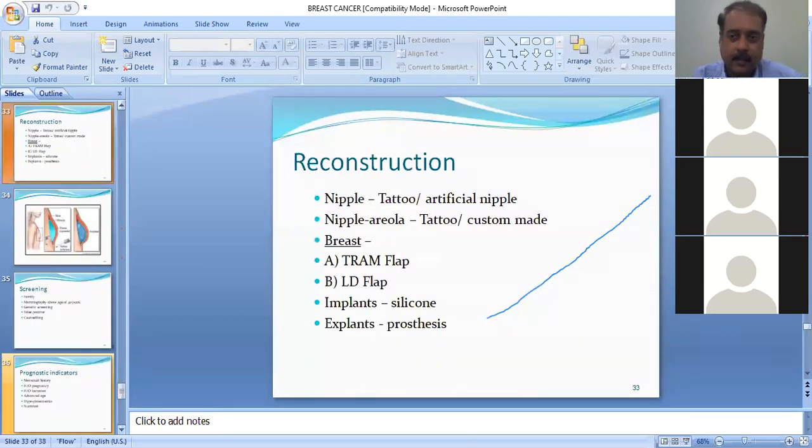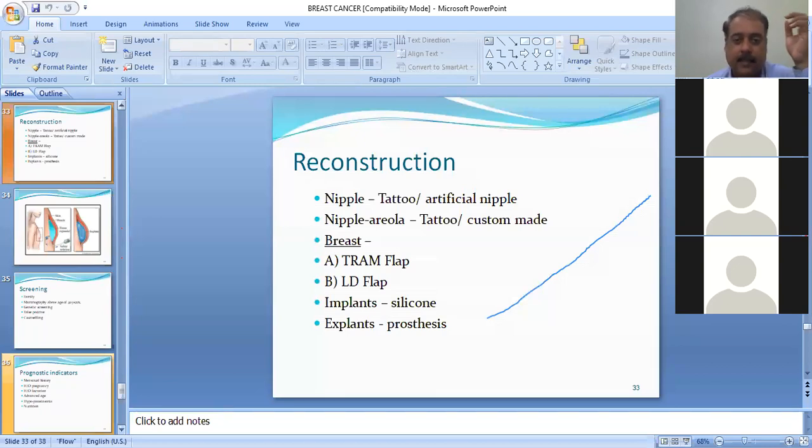Now, reconstruction is also one of the components which one should write when you're writing LAQ. So reconstruction is for maybe the nipple, which can be done by a simple tattooing or use of artificial nipples. If the nipple area needs to change, then again a tattooing option is present, or sometimes custom-made devices are available for the particular individual.